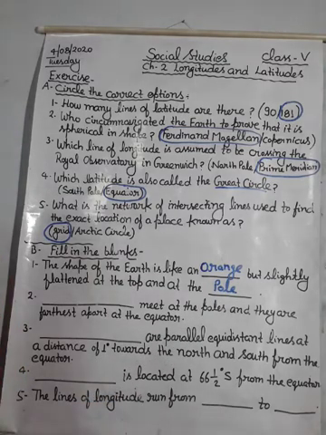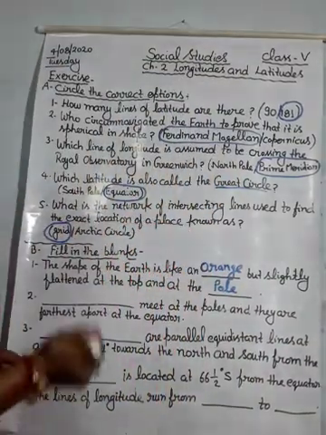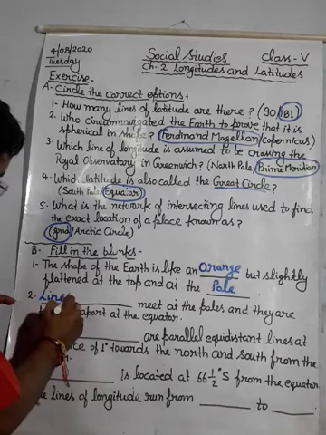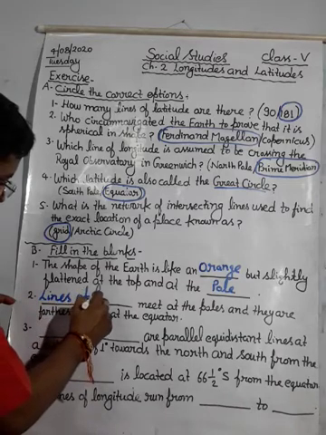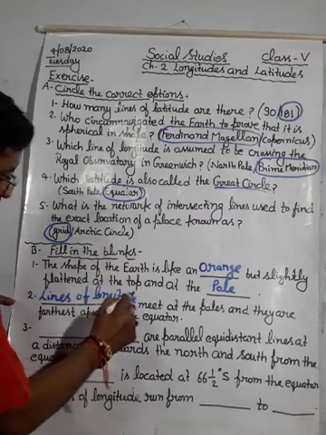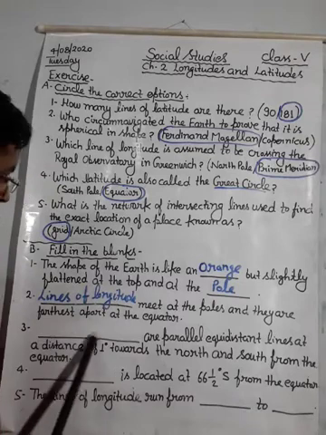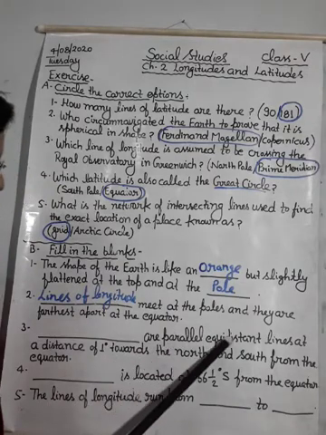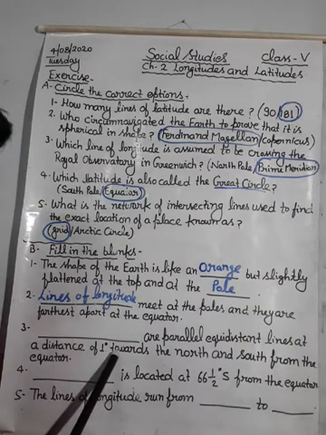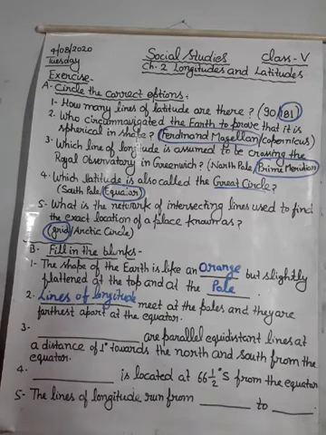Lines of longitude. So the answer will be lines of longitude. And next is, dash are parallel equidistant lines at a distance of 1 degree towards the north and the south from the equator.